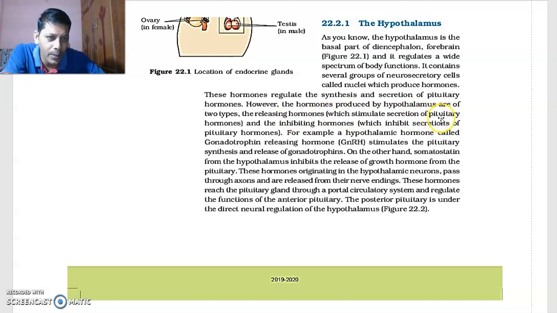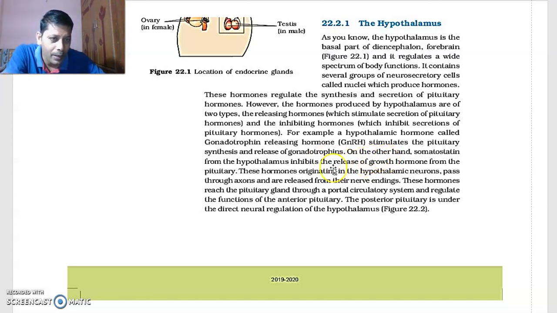It is a releasing hormone which stimulates the secretion of pituitary hormones. The hypothalamic hormone gonadotropin releasing hormone, GnRH, stimulates the pituitary synthesis and release of gonadotropins. What are those gonadotropins? FSH and LH are called gonadotropins because they act on gonads. Male gonads are the testes, female gonads are the ovaries.